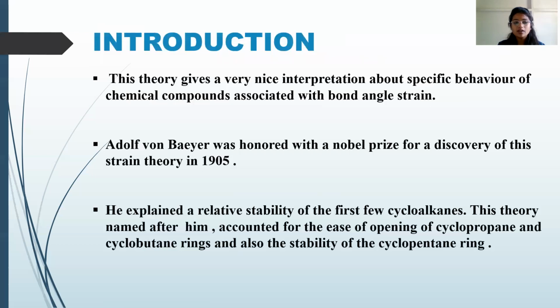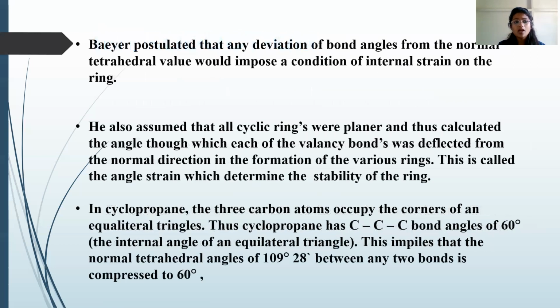This theory, named after him, accounts for the ease of opening of the cyclopropane and cyclobutane rings and also the stability of the cyclopentane ring. Baeyer postulated that any deviation of the bond angle from the normal tetrahedral value would impose a condition of internal strain on a ring.